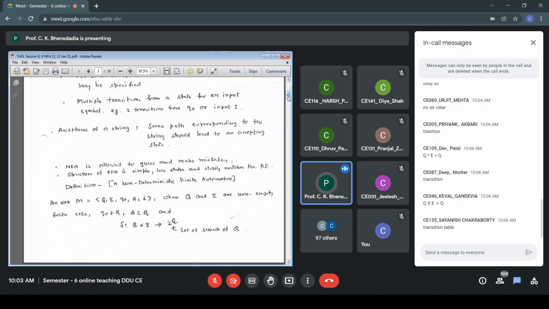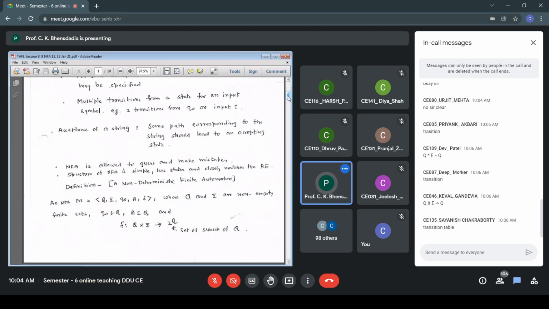So from a state, for a symbol, I visit a single state in DFA. There is exactly one entry. Whereas here, for a state symbol, I have a choice. I can have multiple states to be visited, and I can select one of those entries. So it is 2 raised to Q, a set of subsets of Q. The only difference is in the type of the delta function.